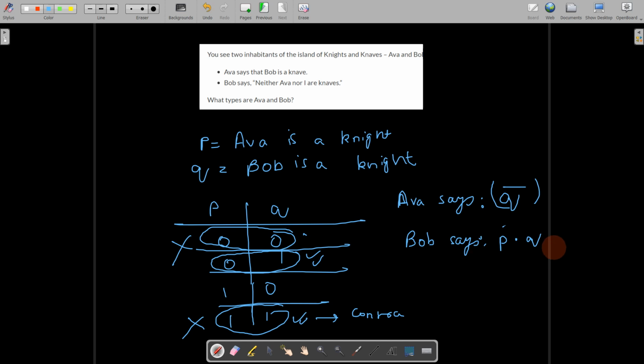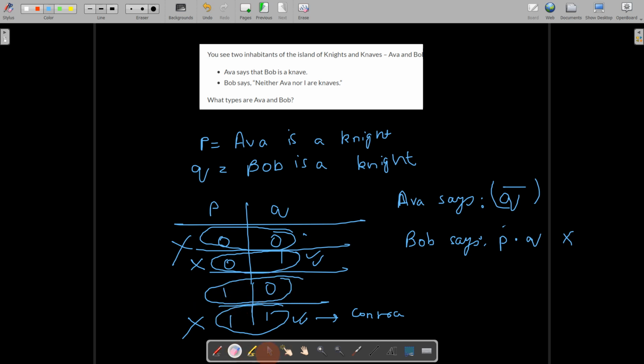What about whatever Bob says? Now Bob is a knight, so P and Q has to be true, right? But we know that P is 0, Ava is a knave. So what Bob says becomes false. That creates a contradiction. So 0, 1 cannot be a possible value for Ava and Bob. The only assignment that is remaining is Ava is a knight and Bob is a knave. Let us check whether this option creates a contradiction or not.